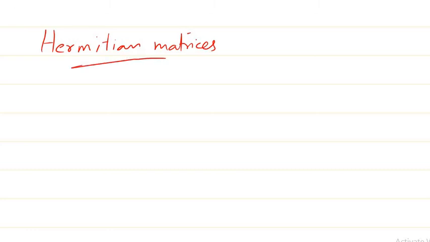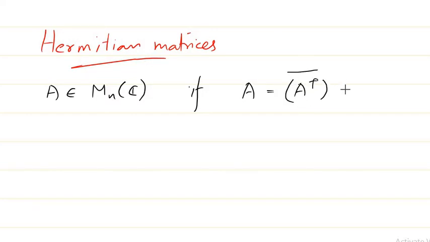We say a matrix A from Mn of C, where I have taken my field as the complex numbers, C representing the set of complex numbers, is Hermitian if A is equal to A transpose whole conjugate, or A conjugate whole transpose, both are the same.